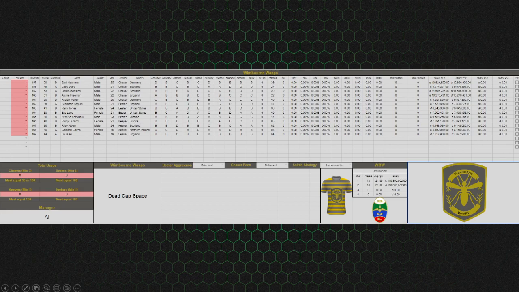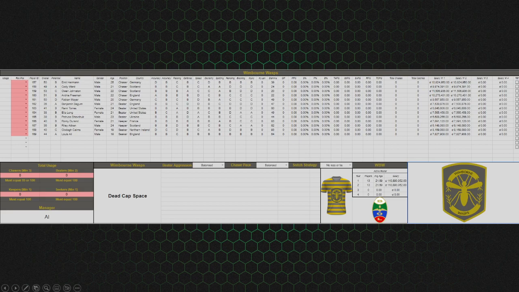A couple other fun things here. You just have your logo that you displayed, the league logo, so you can remember which league we're playing in, and your team's jersey. Again, these can be changed if you like. If you have something that you like a little better, you can submit it to me. Has to be appropriate. Still has to match it on some level. So please don't send me anything inappropriate. I don't want to look at it, and I don't want to tell you, no, you can't have that.